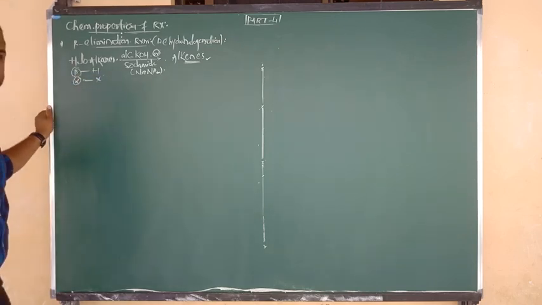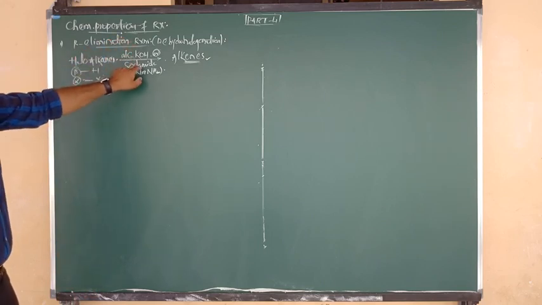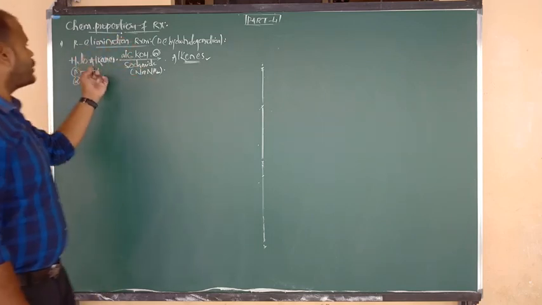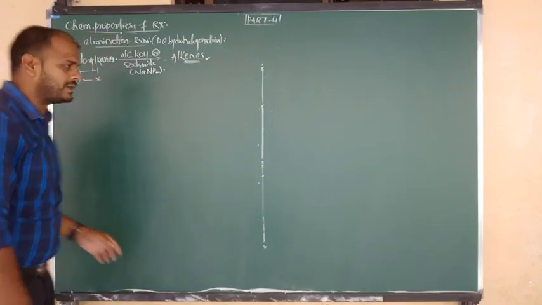Try to remember the conditions. From the beta carbon we have to remove the hydrogen, and from the alpha carbon we have to remove the halogen upon heating with alcoholic KOH or sodamide, and automatically haloalkanes or alkyl halides change into the alkene.